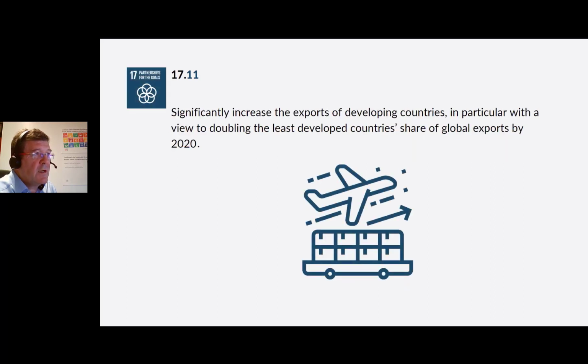Target 17.11. Significantly increase the exports of developing countries, in particular with a view to doubling the least developed countries' share of global exports by 2020. Clearly, this is a target or a stepping stone to the overall targets here, and the indicator for this is developing countries and least developed countries' share of global exports.